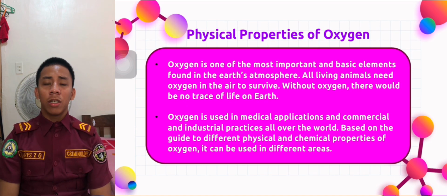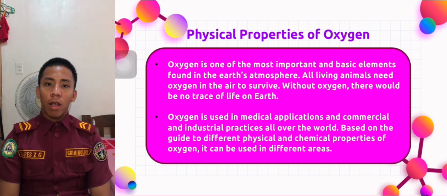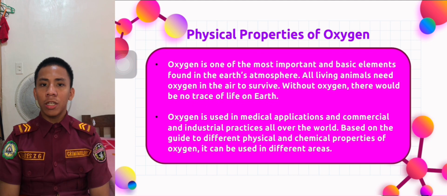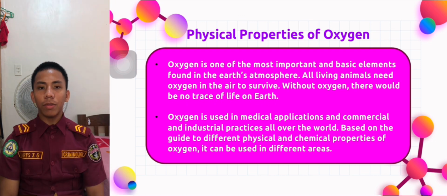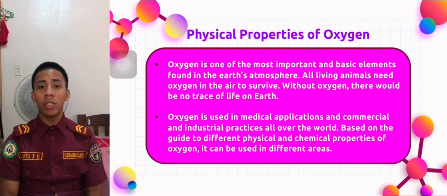Let's move on to the physical properties of oxygen. Oxygen is one of the most important and basic elements found in the Earth's atmosphere. All living animals need oxygen in the air to survive. Without oxygen, there would be no trace of life on Earth. Oxygen is used in medical applications, commercial and industrial practices all over the world. Based on the guide to different physical and chemical properties of oxygen, it can be used in different areas. Oxygen is essential for human life. Without oxygen, all living things will not exist in this world.